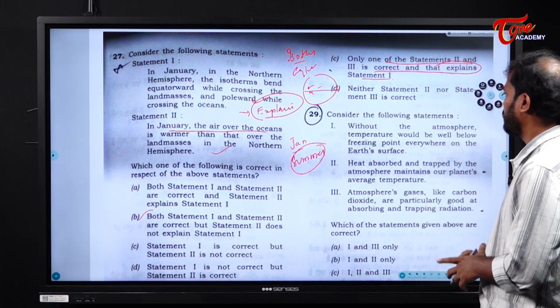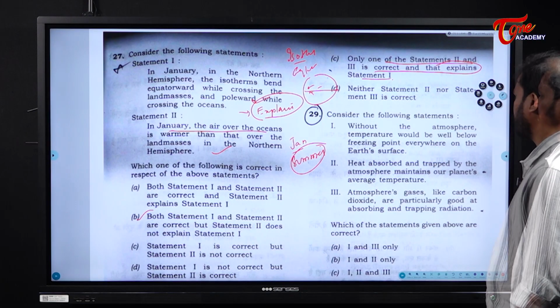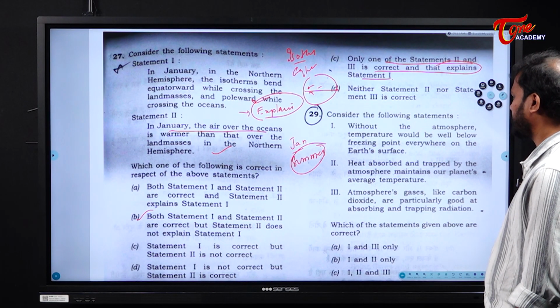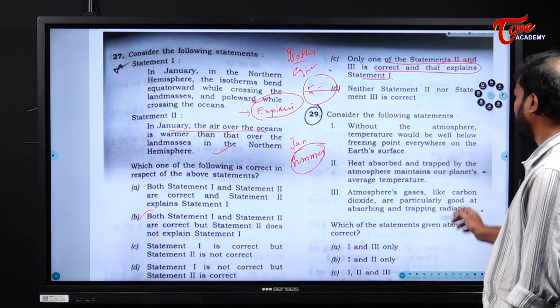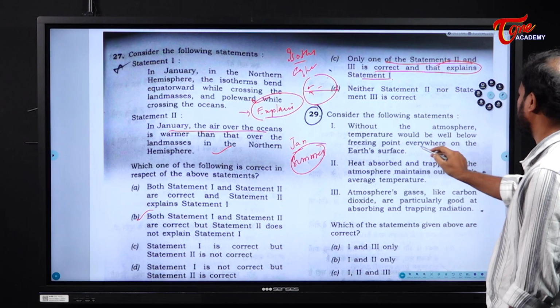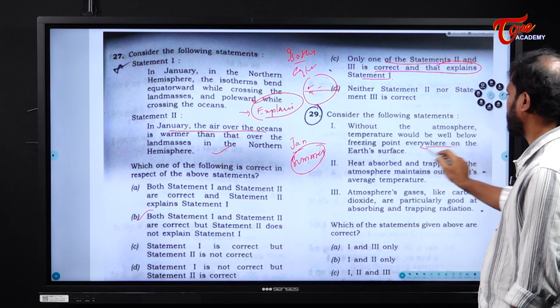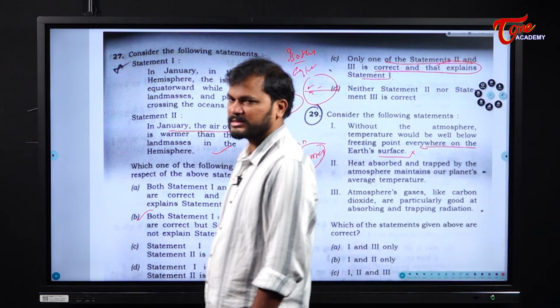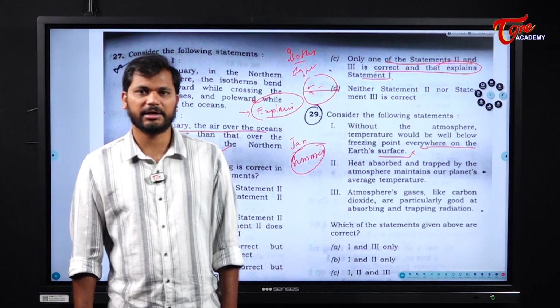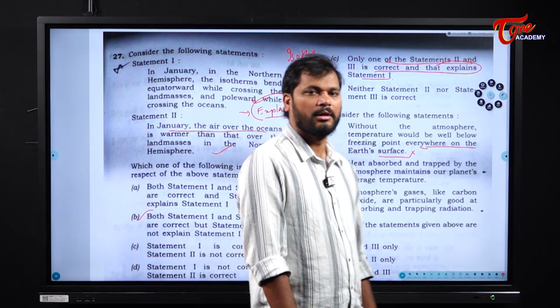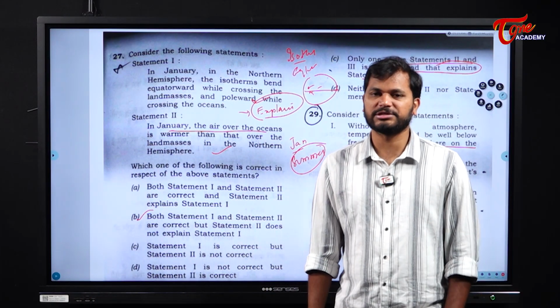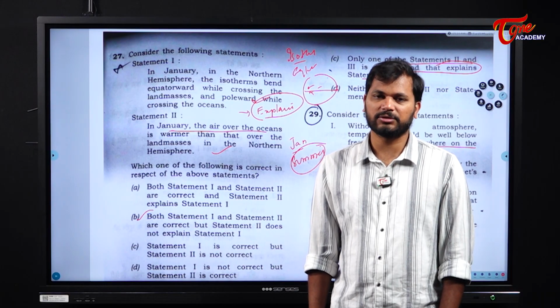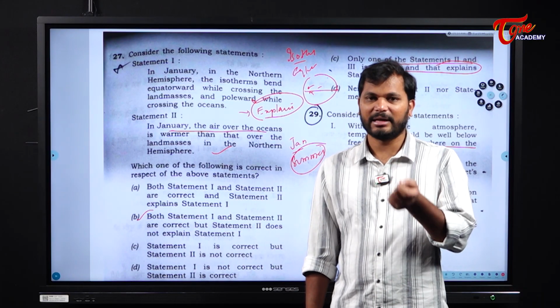Next. Consider the following statements. Without the atmosphere, temperature would be well below freezing point everywhere on the Earth's surface. This is wrong. Why? Because in the presence of gases, the gases absorb the incoming solar radiation, which is called insolation. When the gases absorb the insolation, the amount of light reaching the Earth's surface decreases a bit.